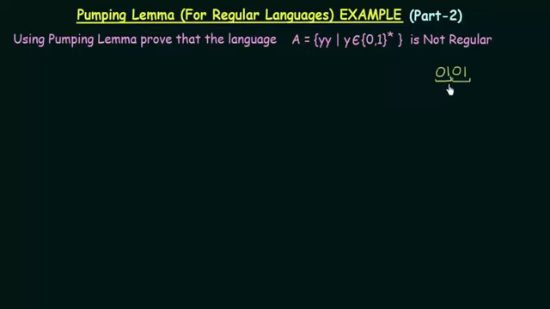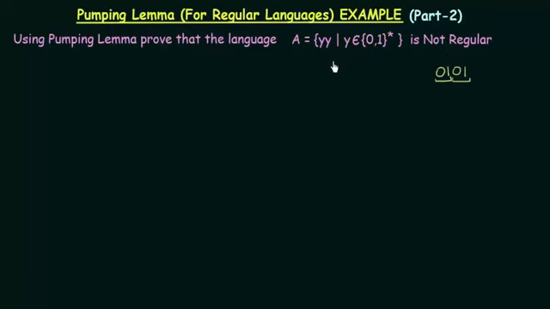But we know that finite state machines have a very limited memory, and this kind of thing cannot be stored in it. So since this kind of language requires memory, it cannot be designed using finite state machines. And if it cannot be designed using finite state machines, that means it is not a regular language. So I hope you understand why this is not regular.